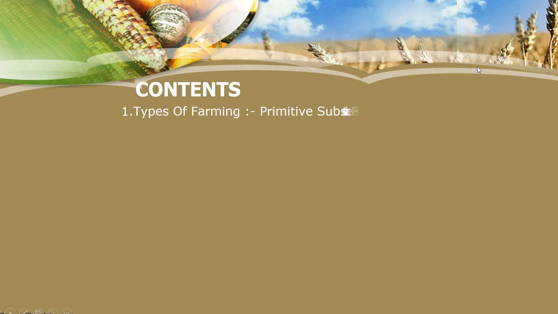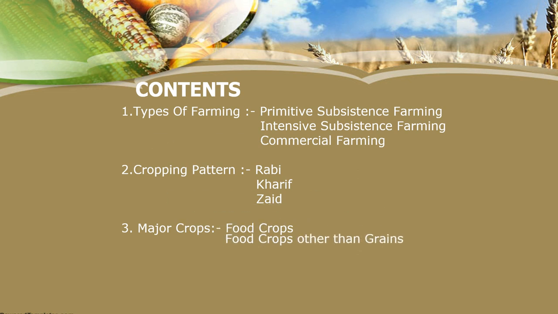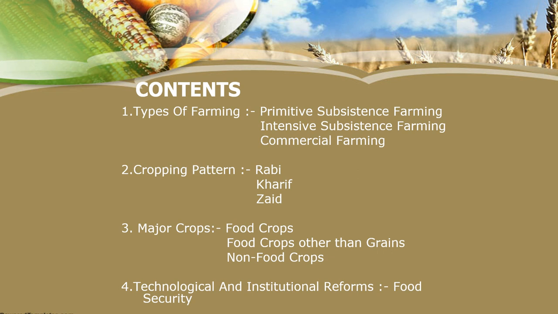We have to study types of farming that includes primitive subsistence farming, intensive subsistence farming, and commercial farming. Second one, cropping pattern depending on the season, Rabi, Kharif, and Zaid. Third one is the major crops. We are going to study the climatic conditions to grow the food crops other than grains, and the non-food crops. The last one, we are going to study technological and institutional reforms.